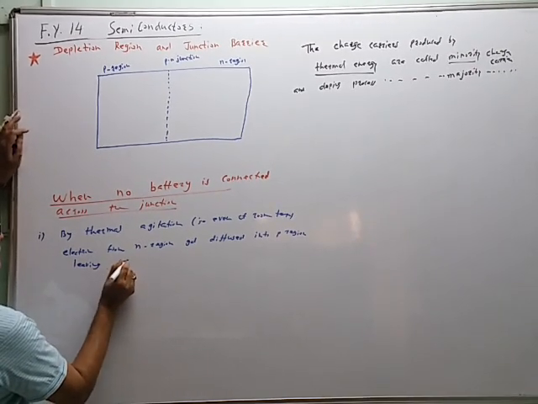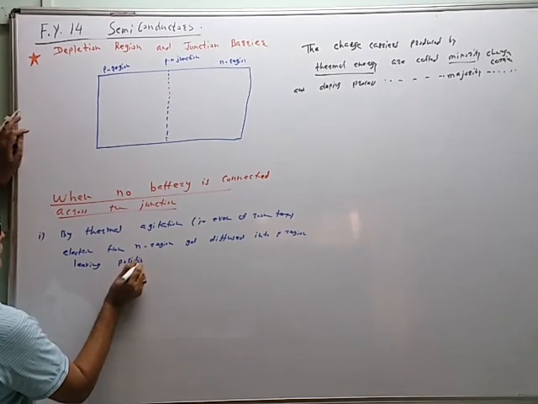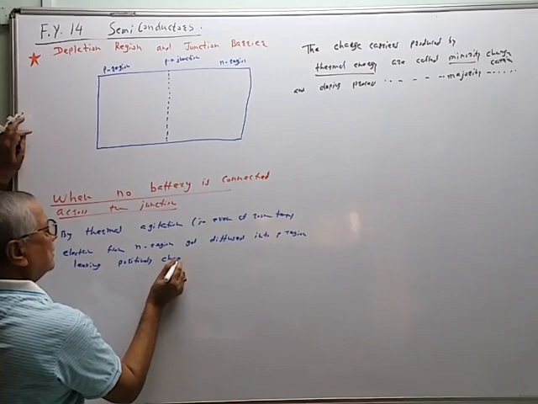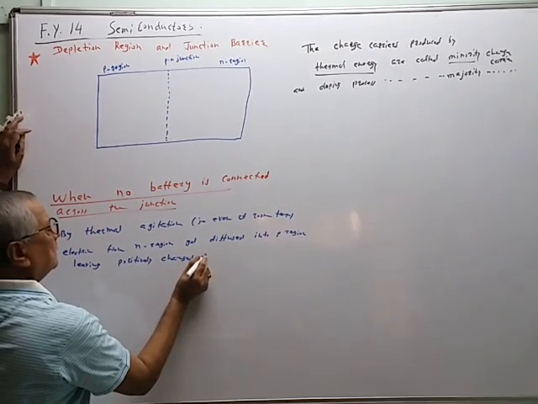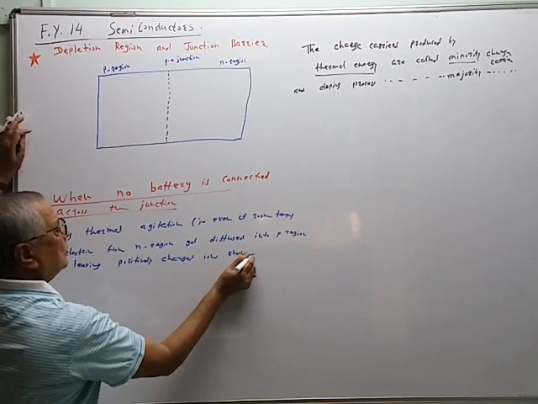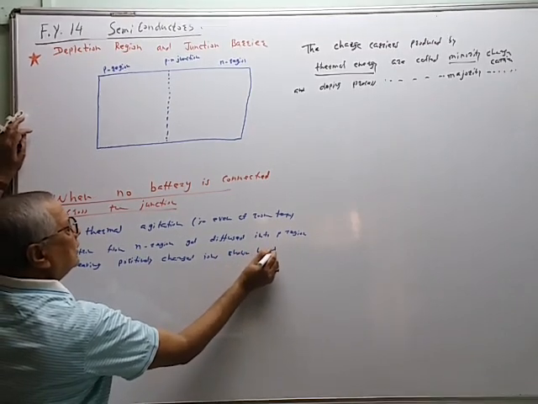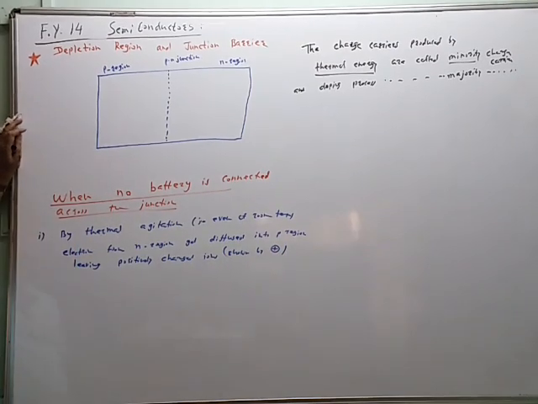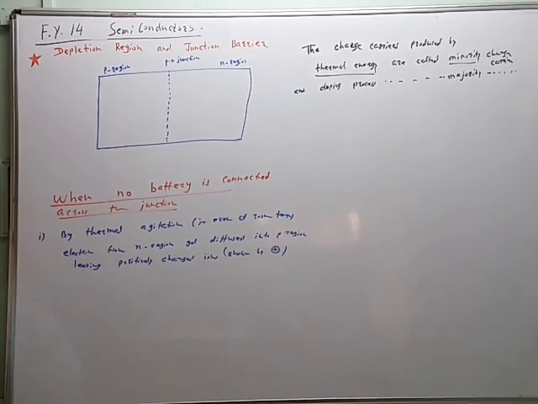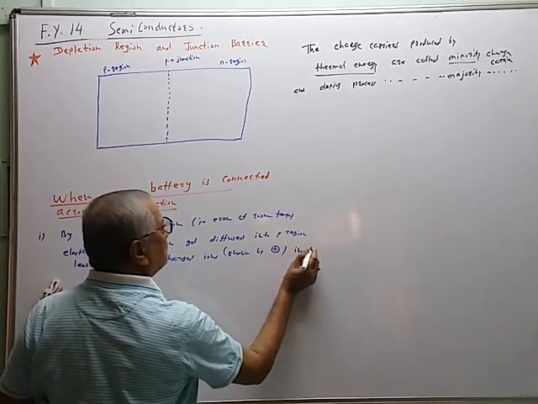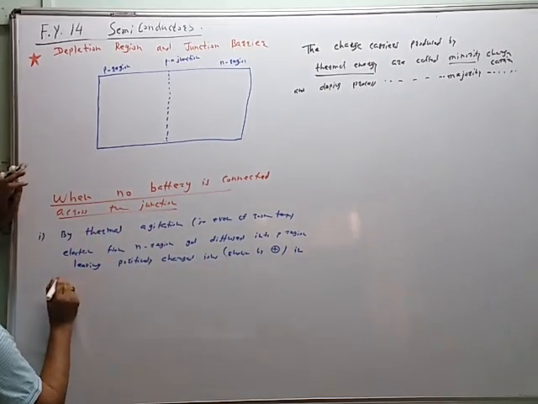Electrons from the N region get diffused into the P region, leaving positively charged ions, shown by this type of symbol, in the N region.